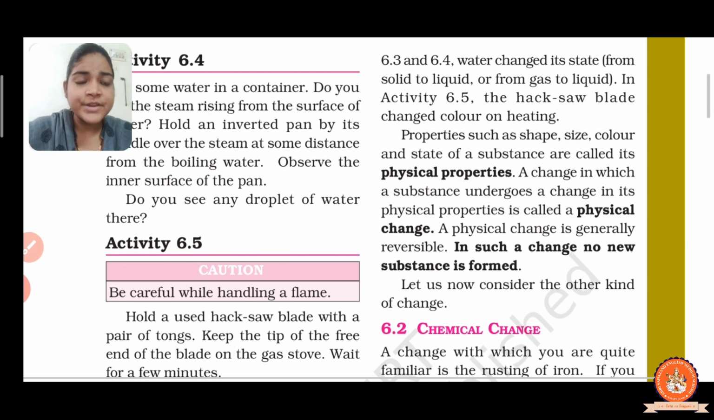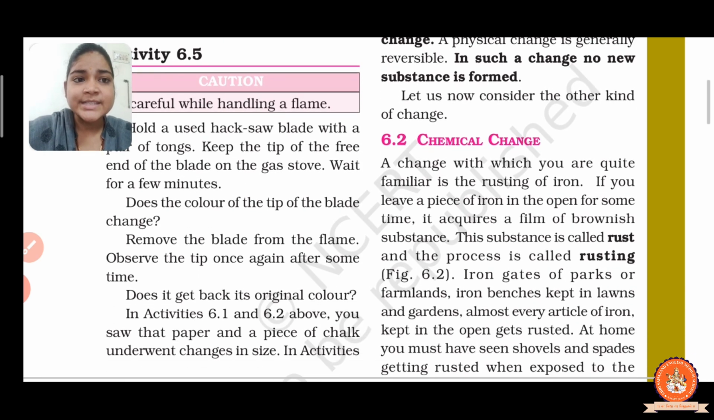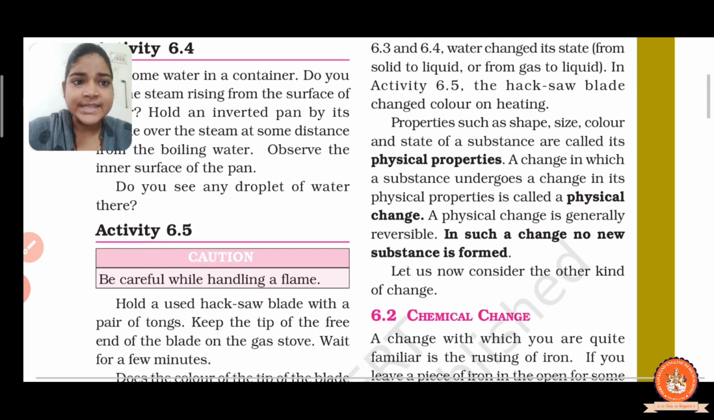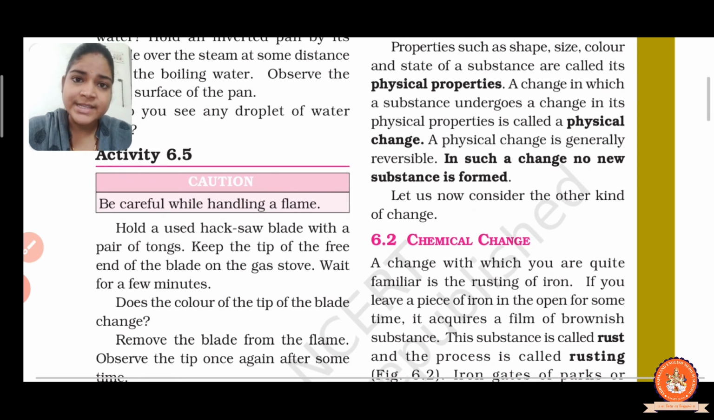Another definition of physical change is a change in which a substance undergoes a change only in its physical property. So students, our physical change topic is over here. In the next session we will discuss chemical change. So students, our session is over.